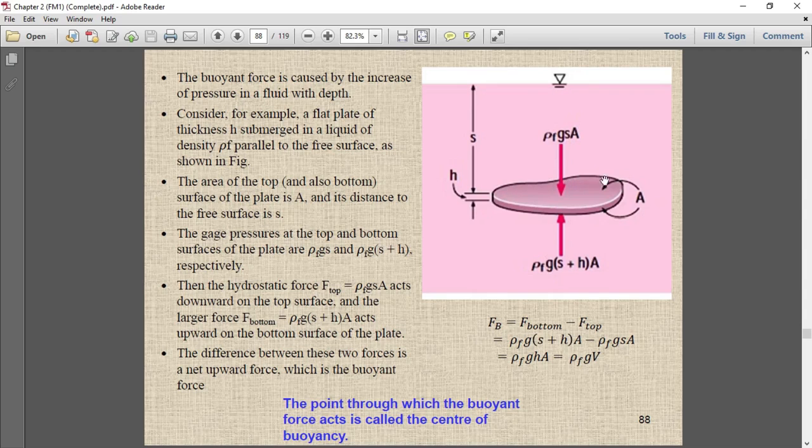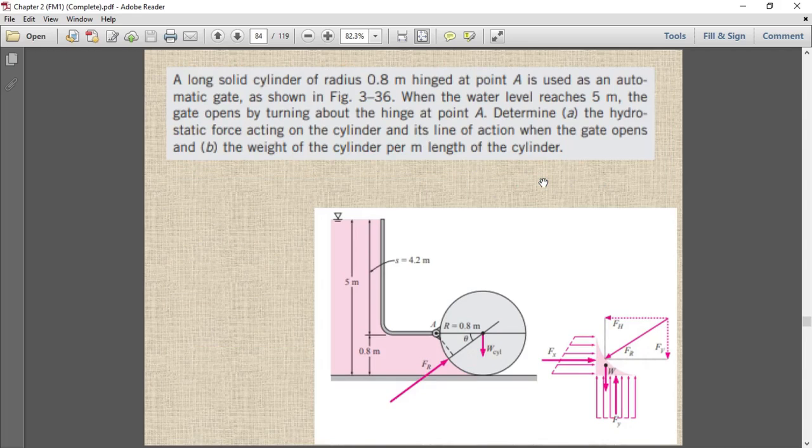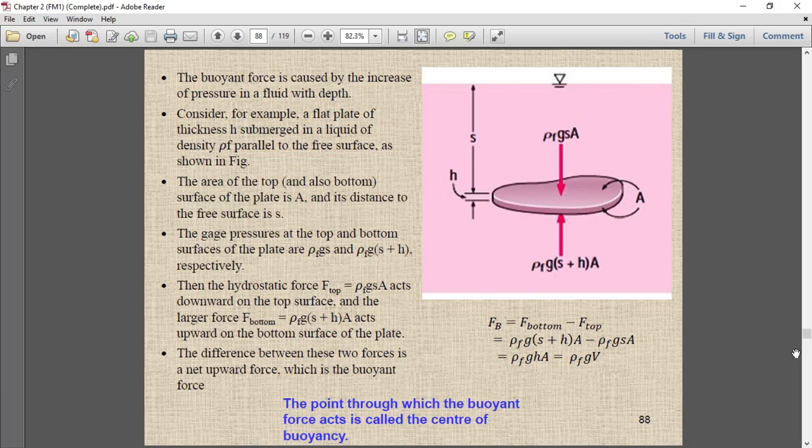This is the pressure acting on this surface. If you multiply this pressure with A, it becomes force. So this is the force acting on the top surface.